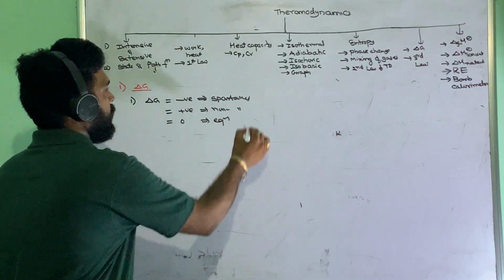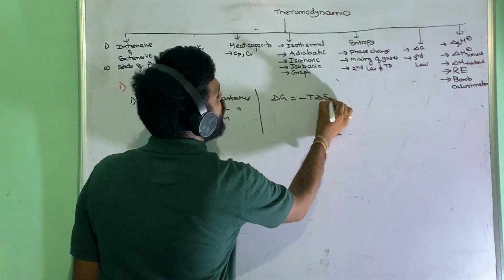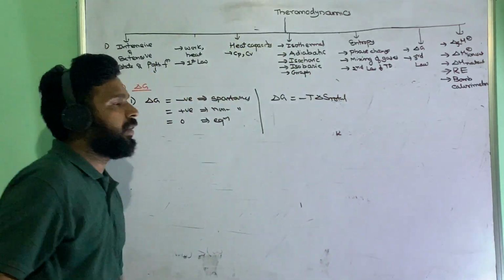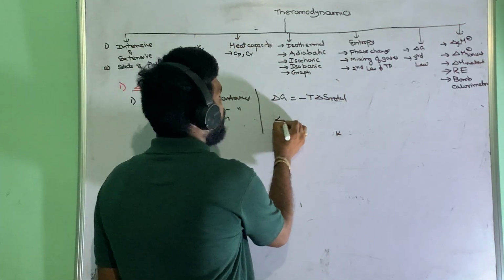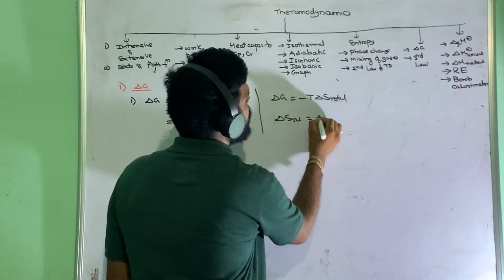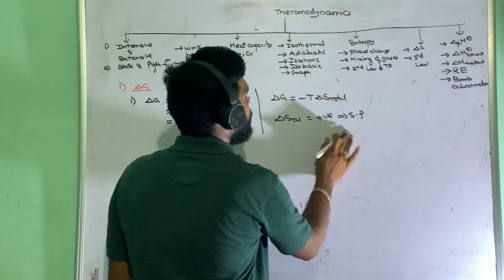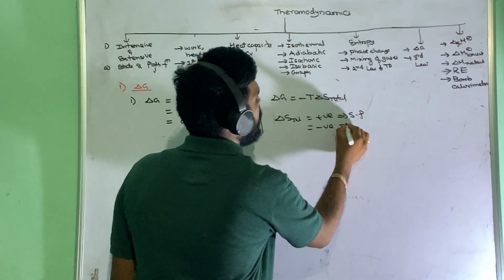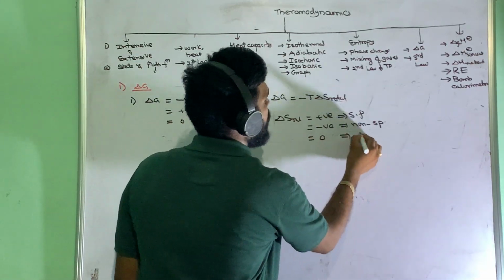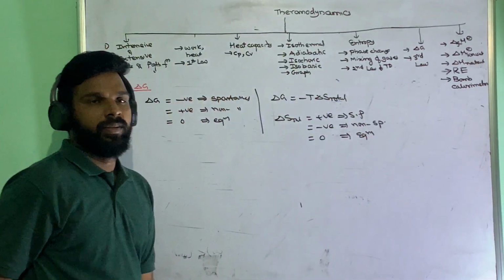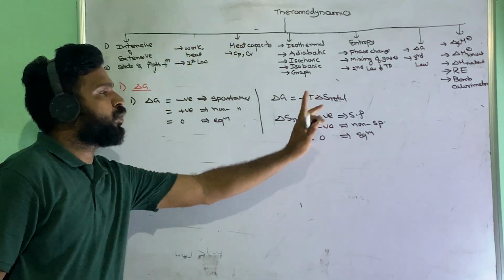Okay, and the delta G and T delta S total relation, this one. Delta G is equal to minus T delta S total. So in this case, if delta S total is positive, this means delta G is negative, a spontaneous process, and if it is negative, it is a non-spontaneous process. If it is zero, it is an equilibrium. Okay, so that is another relation, delta G and T delta S total.